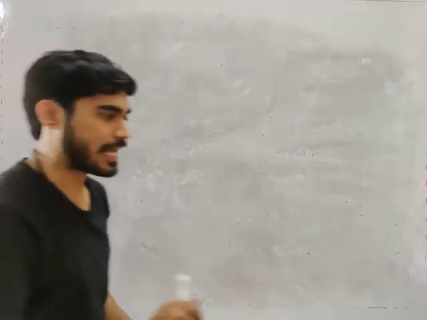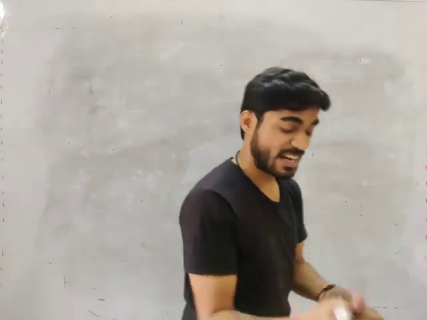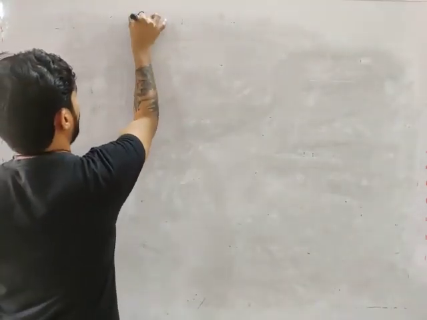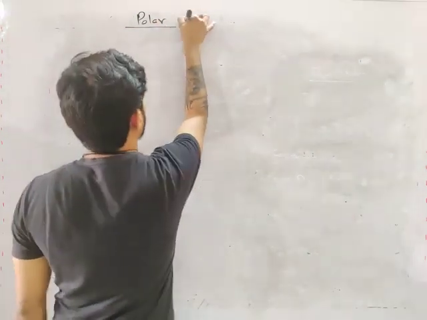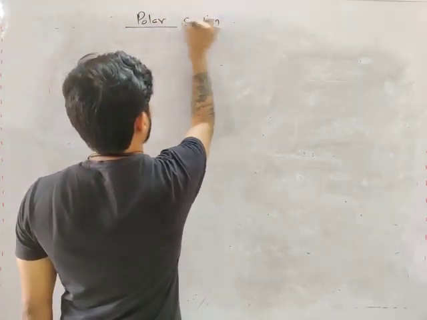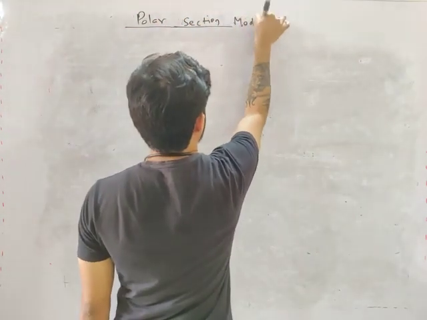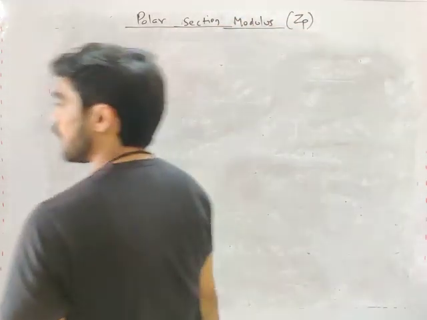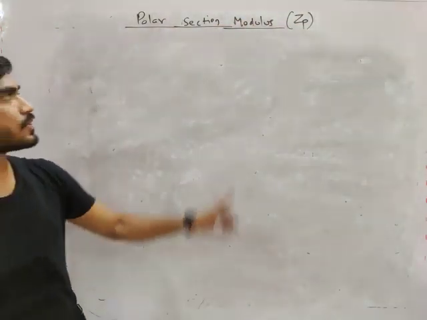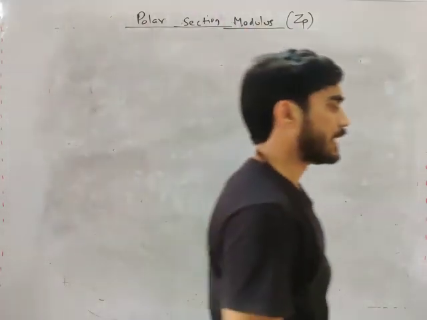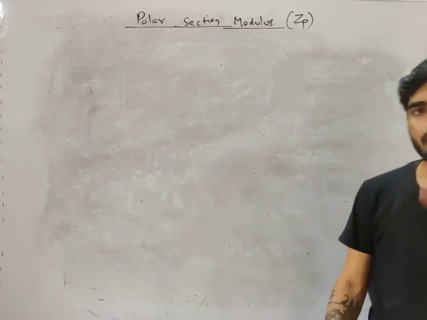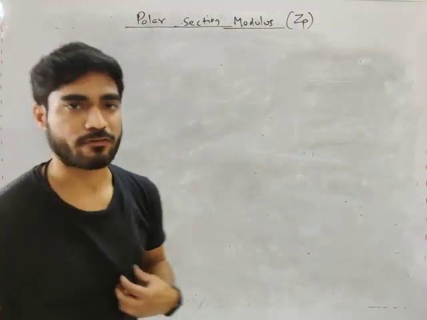Very good. Now, I will tell you a very interesting and very important concept known as polar section modulus, which we denote by ZP. I have already told you in case of beams what is section modulus. Here I will tell you what is polar section modulus.